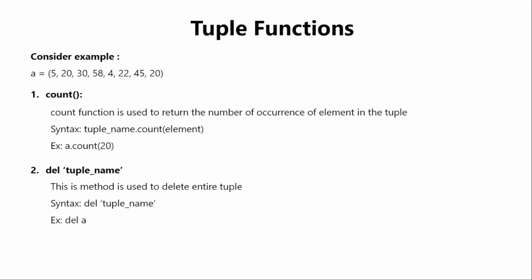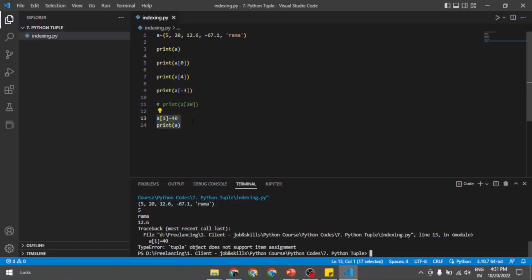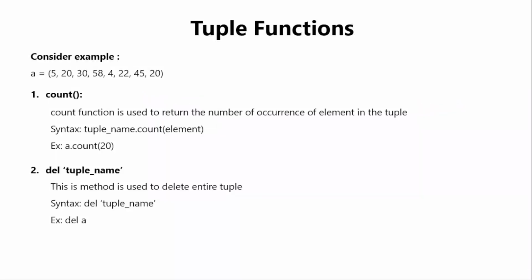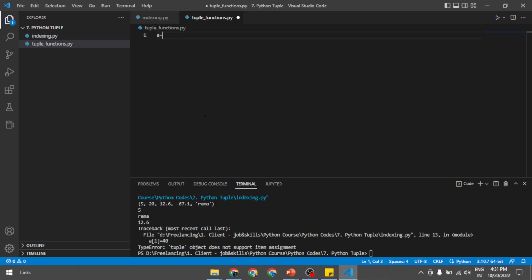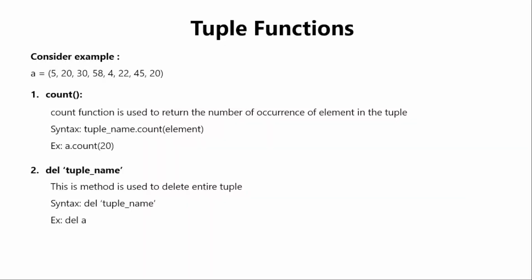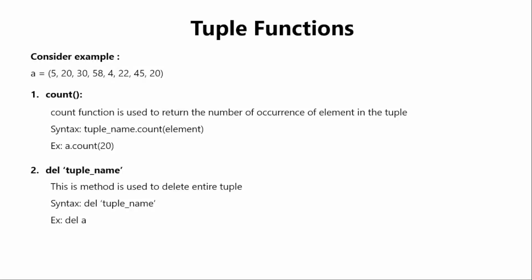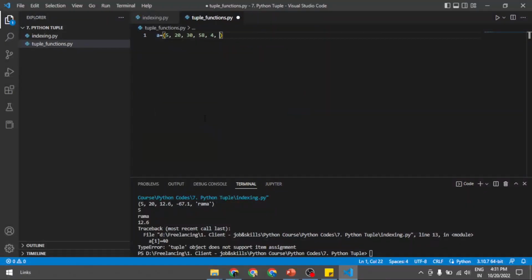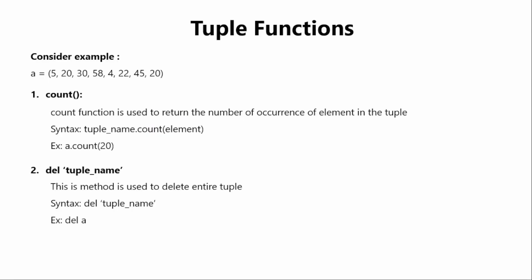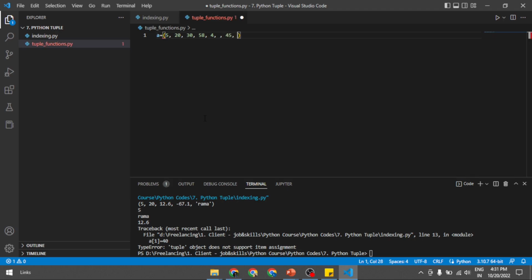Let us consider the example, the same example. tuple_functions.py. a = (5, 20, 30, 58, 4, 22, 45, 20).